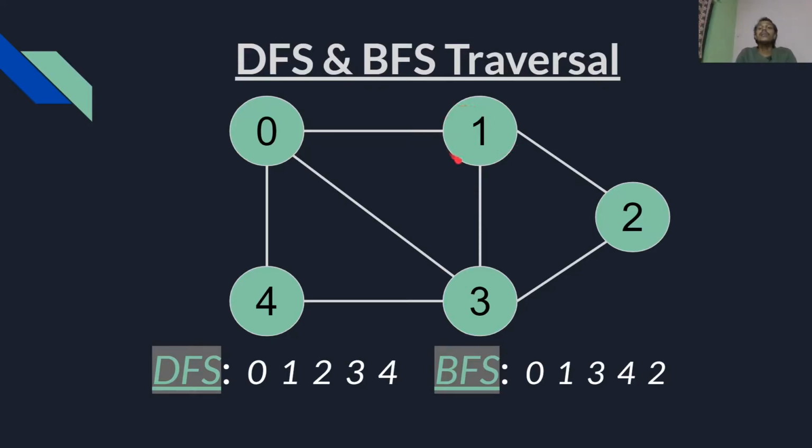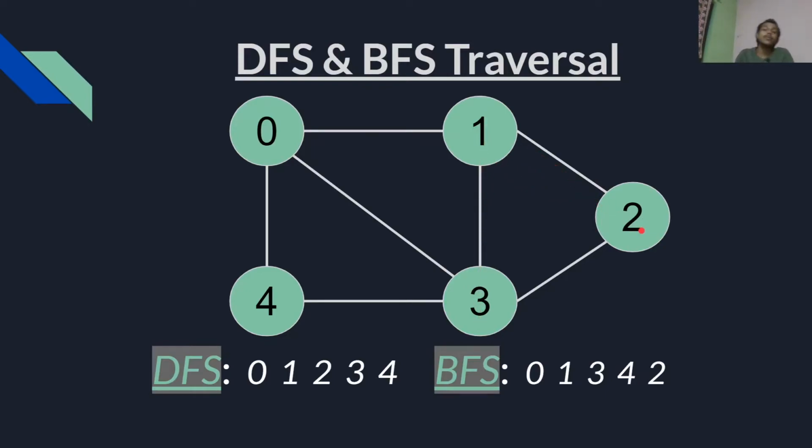Okay, and when I went to 1, again from 1 we can go to 2 or 3 or 0, but we can't go to 0 because it has already been visited. That's why we are maintaining the boolean array, so that we have the information about whether a node has been visited already or not. So we went to 2 from 1, or we could go to 3 also, but we went to 2.